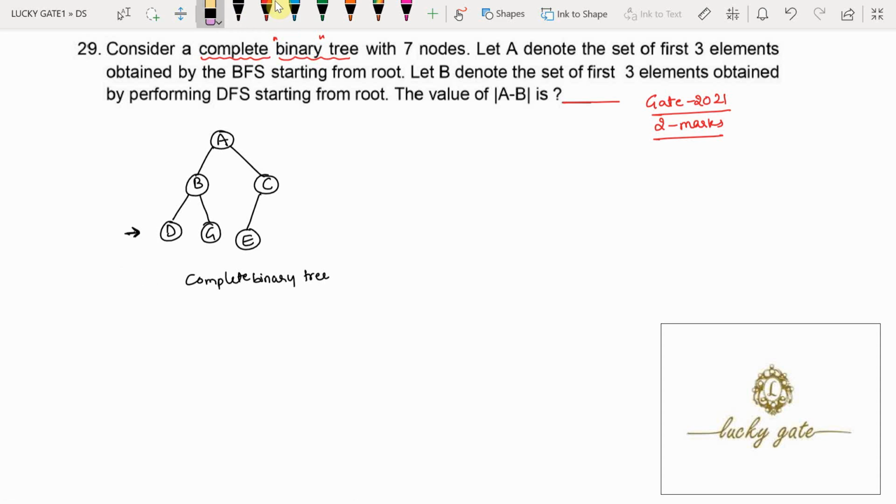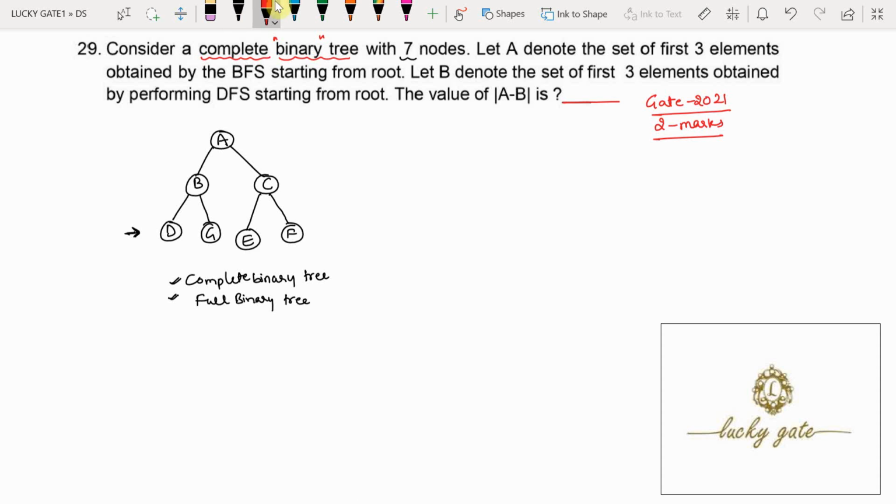Then students think about where that 1 more node should appear. That 1 more node should appear as a child of C. I'm calling it F. Now I can call it a complete binary tree. All the levels are full except possibly the last level, which need not be full, and it is filled from left to right. Now this complete binary tree we also call a full binary tree. Why? Because all the leaf nodes are at the same level and every internal node has exactly 2 children. Now this is a complete binary tree with 7 nodes.